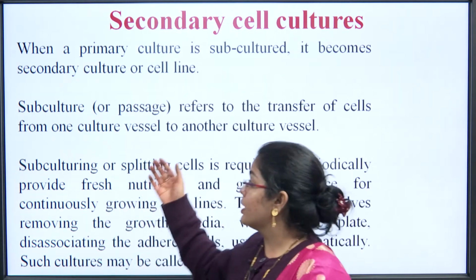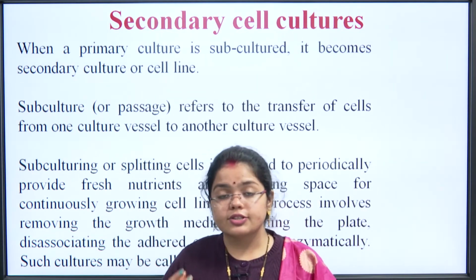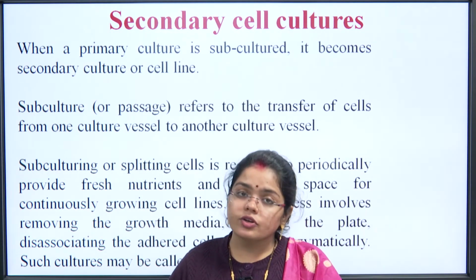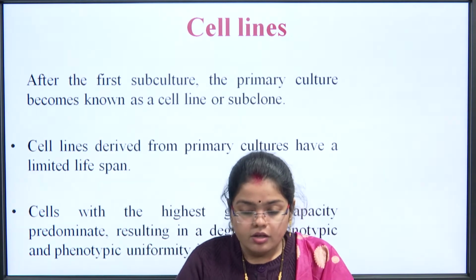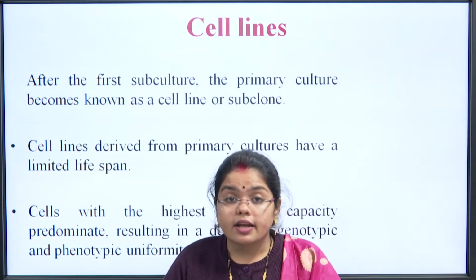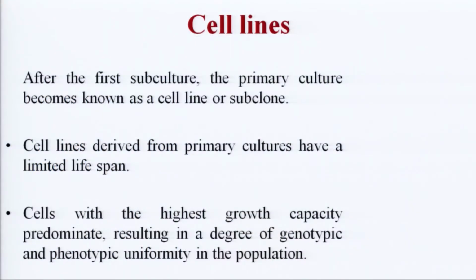Once the primary culture is subcultured, the culture that is derived from here would be the secondary cell culture. So, the next slide says about the cell lines. After the first subculture, the primary culture becomes known as a cell line or subclone. Once the secondary cell culture has been developed, the first subculture that is done after the primary culture becomes known as either a cell line or we can call it a subclone.